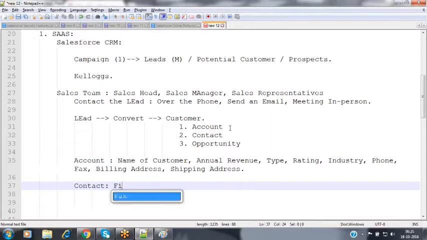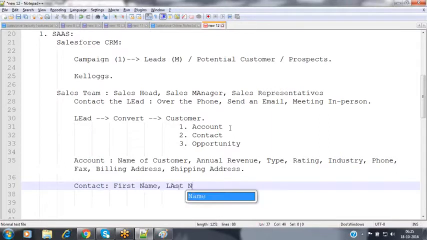Inside that contact record, it is holding the contact details of the customer. First name. In order to contact that particular person, whatever the details are required, all the contacts we are going to be storing inside that contact record.